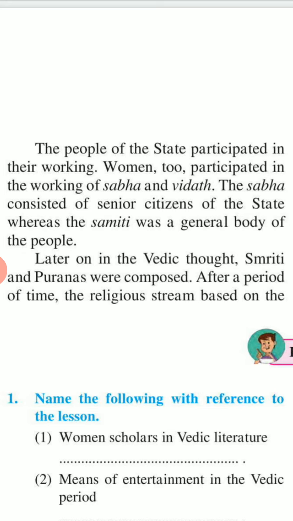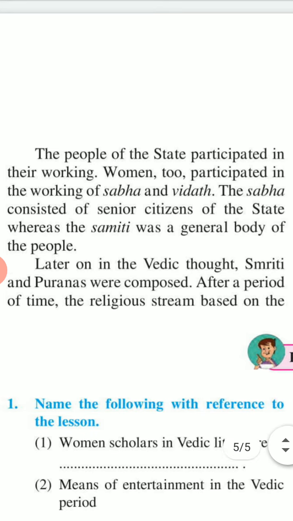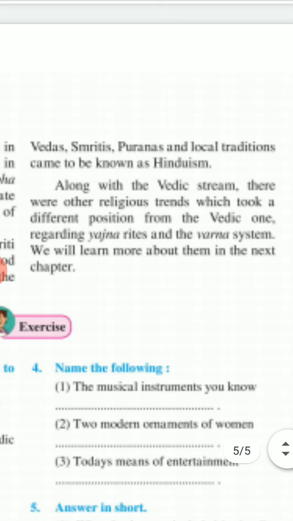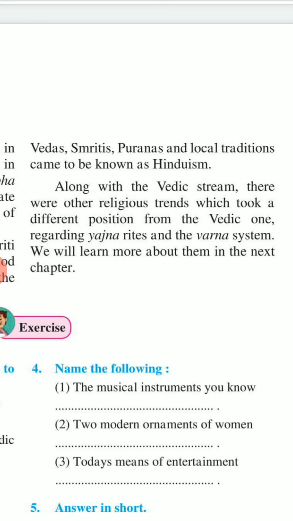After a period of time, the religious stream based on the Vedas, Smritis, Puranas, and local traditions came to be known as Hinduism. Also, along with the Vedic stream, there were religious trends which took a different position from the Vedic one regarding yajna rites and the Varna system. We will learn more about them in the next chapter.